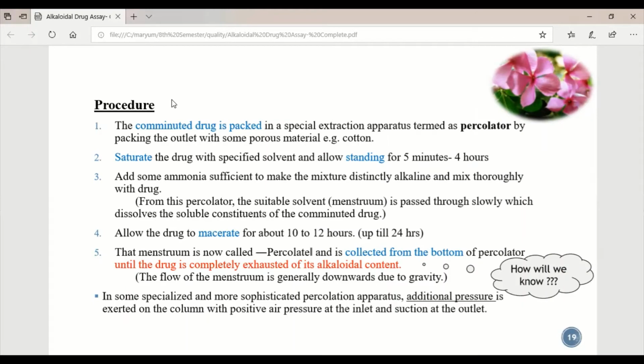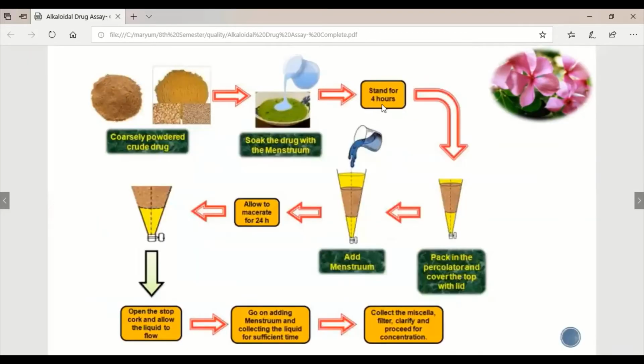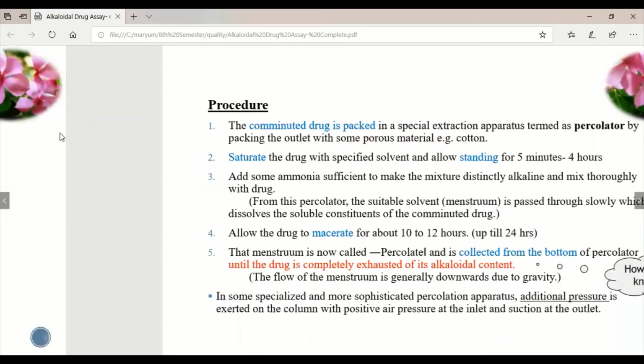Then the procedure. The comminuted drug is packed in a special extraction apparatus termed a percolator, by plugging the outlet with some porous material like cotton. This is the same basic procedure we follow in the last step. This is written here, so I will just read it. Saturate the drug in a specified solvent and allow it to stand for 5 minutes up to a maximum of 4 hours. It was written that we let it stand for 4 hours, but at minimum we can let it stand for 4 or 5 minutes.